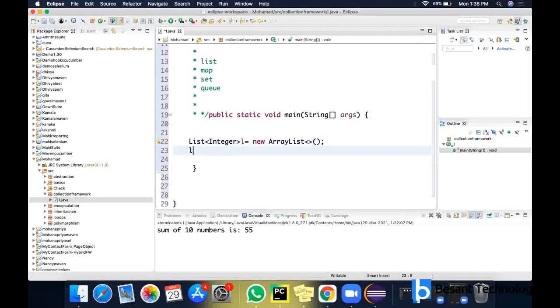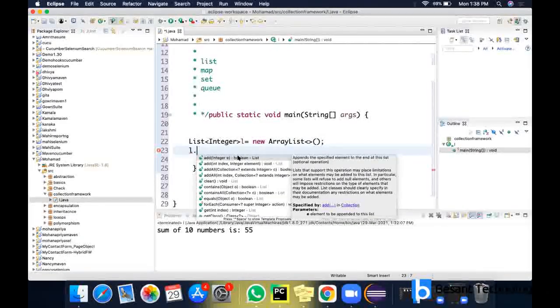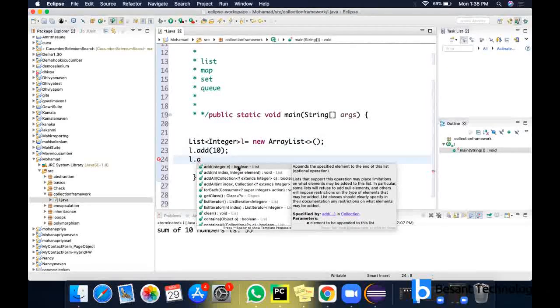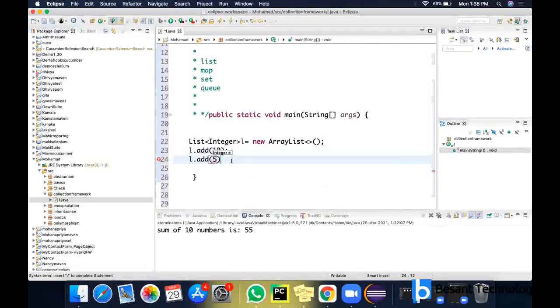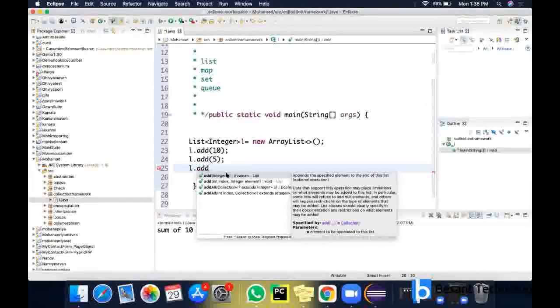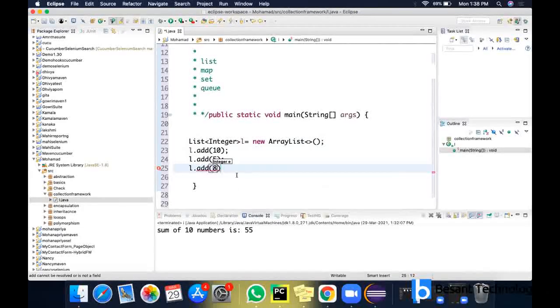I'm going to add elements here. I'm adding some elements randomly. I can add any element here. It need not be in correct order. So I'm adding 5. I'm giving 8 here. So now how the values will be stored is 0, 1, 2, like that, index values will be there.